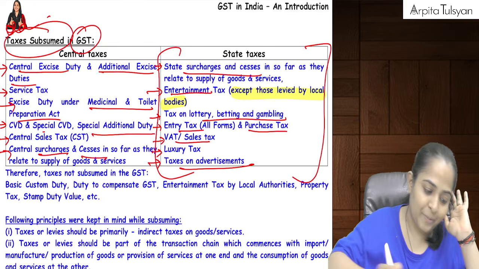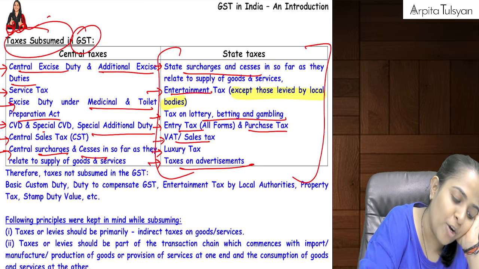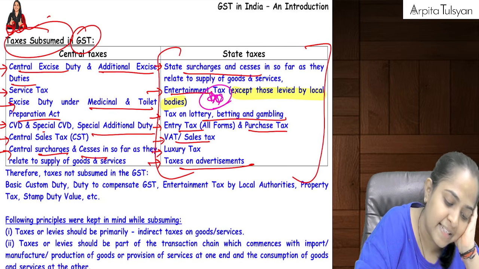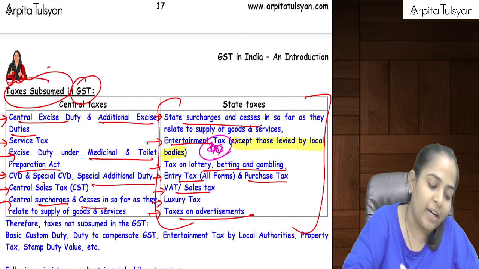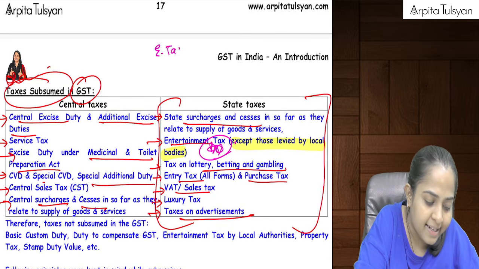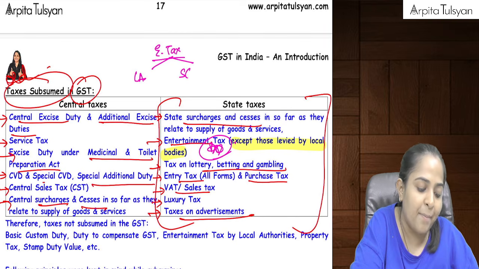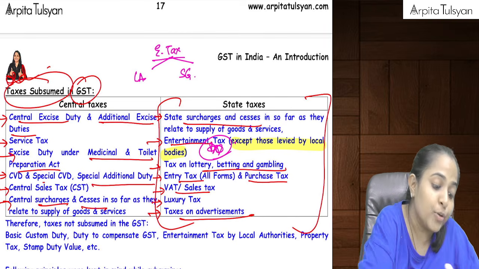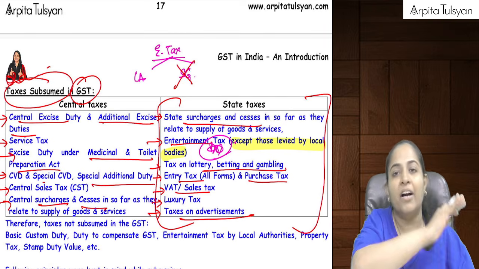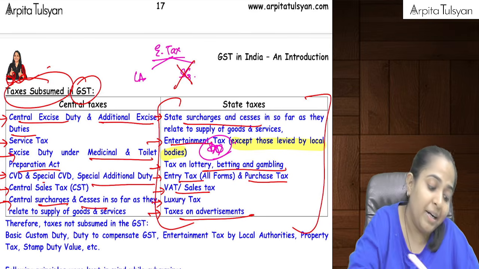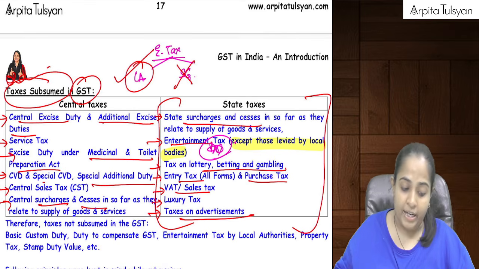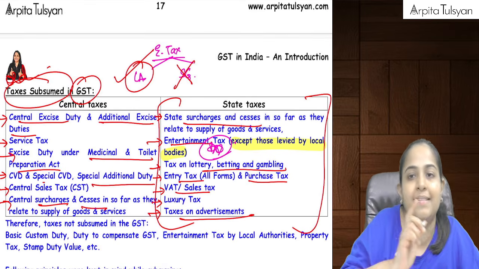One special point which I want to tell you about entertainment tax. Entertainment tax is levied by local authority also, and it is levied by the state government also. So the tax which was levied by the state government is gone, but the tax which is levied by local authority or local bodies is still applicable.